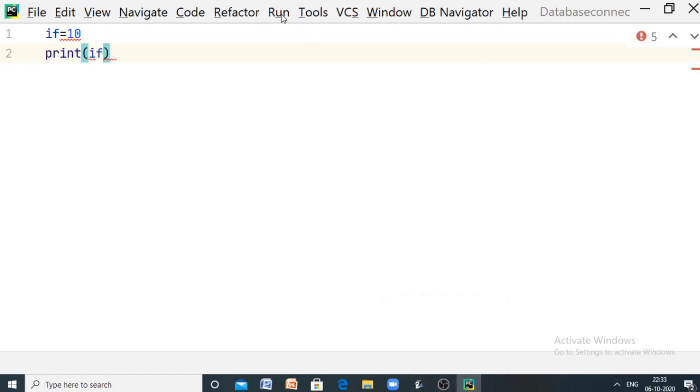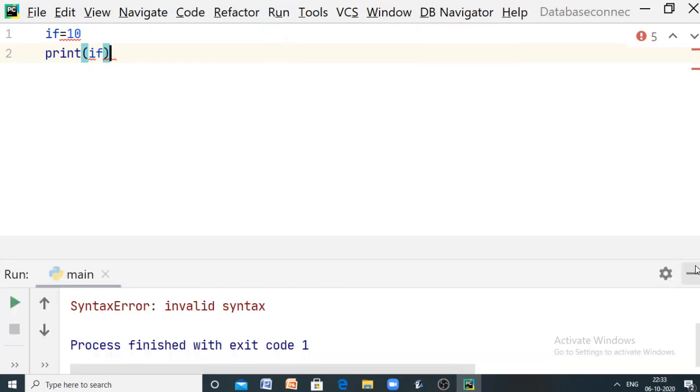Now if I run this code, then you can see that this program has an invalid syntax. Why is it invalid? Because it's using the keyword if as the name of a variable. So it's not possible to use a keyword as the name of a variable or function or object or class or array, whatever.